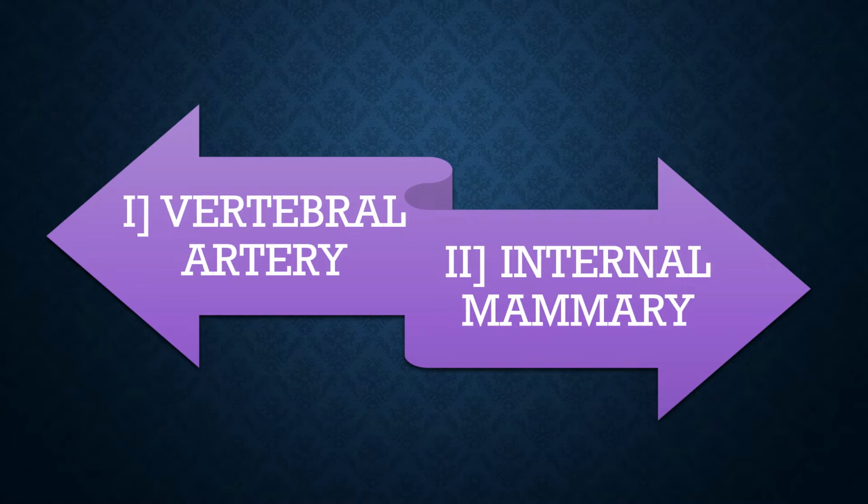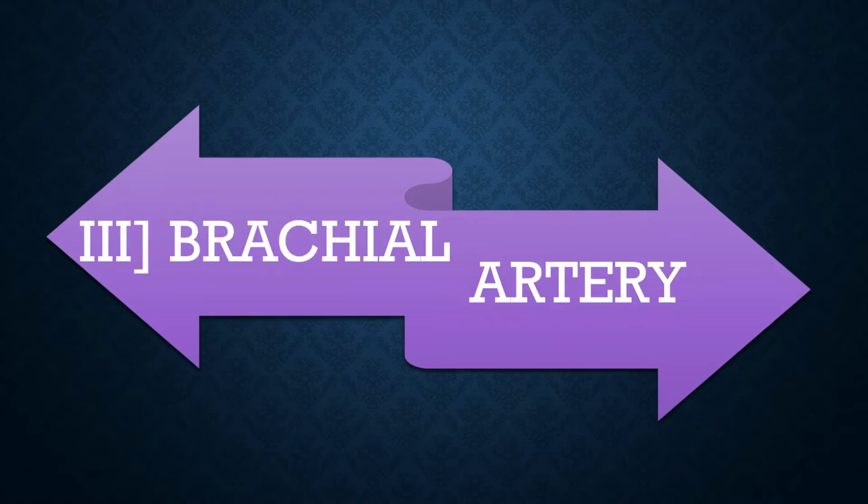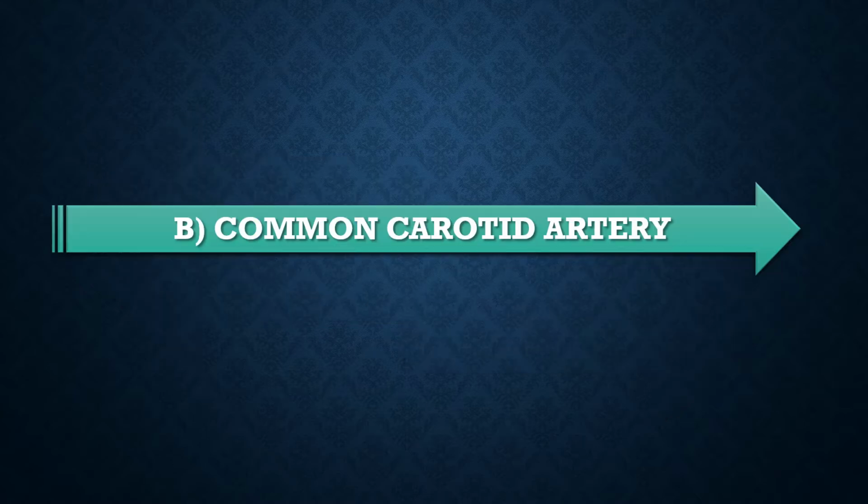The vertebral artery carries oxygenated blood to the vertebral column, brain and spinal cord. The internal mammary artery supplies oxygenated blood to the thoracic wall. The brachial artery carries oxygenated blood to the forelimbs.